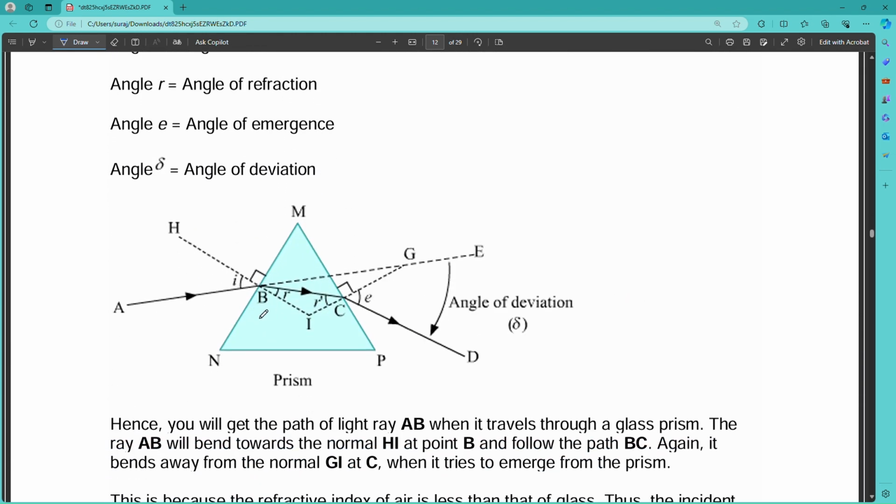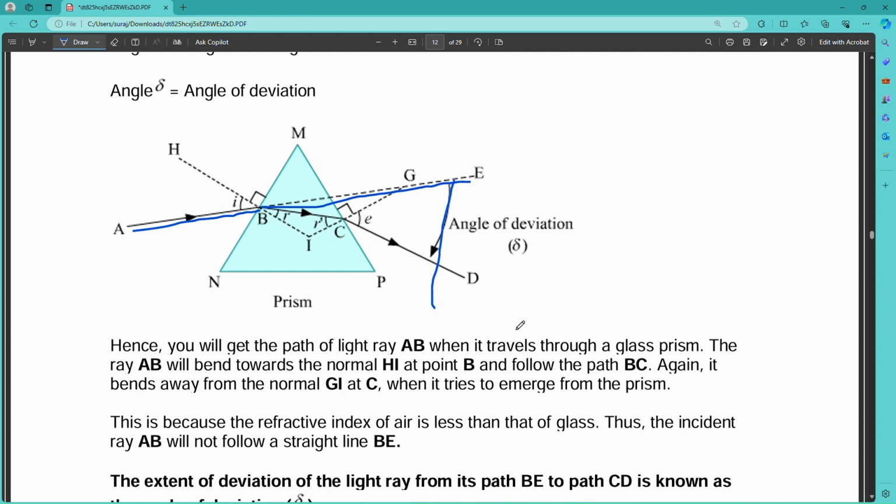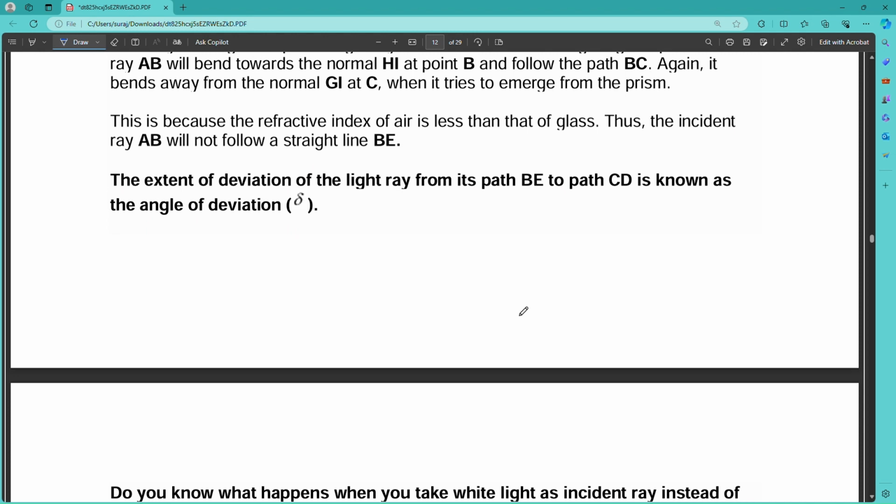If the rays of light go from position A to position B, then this is the normal, so it bends towards the normal, and from this position the rays of light go from denser to rarer medium, so it goes away from the normal. So this is the bending of light. This angle is known as the angle of deviation. In the case of a prism, we have to calculate the angle of deviation. The extent of deviation of the light rays from its path AB to path CD is known as the angle of deviation.